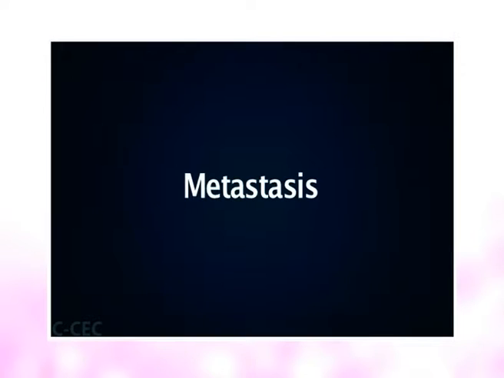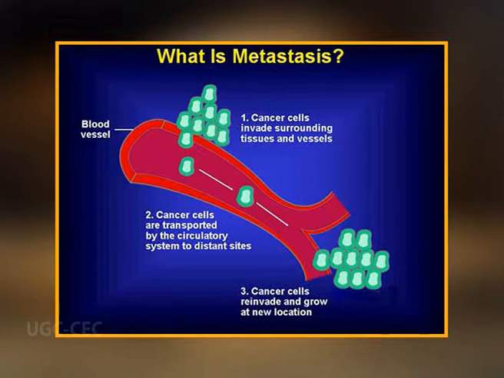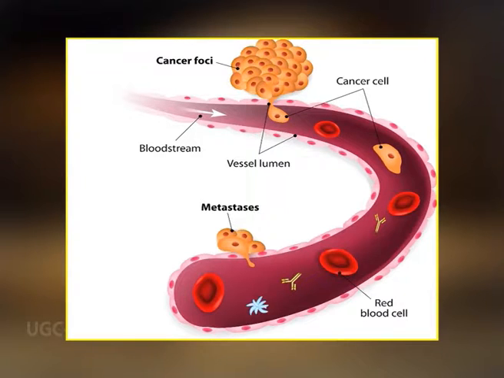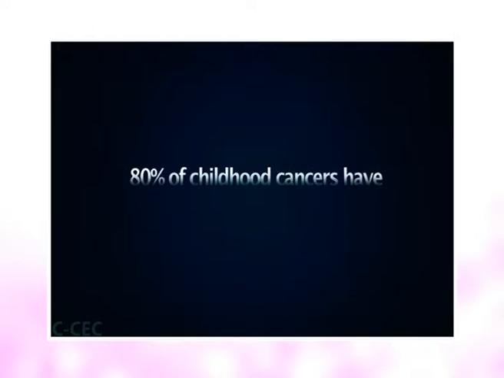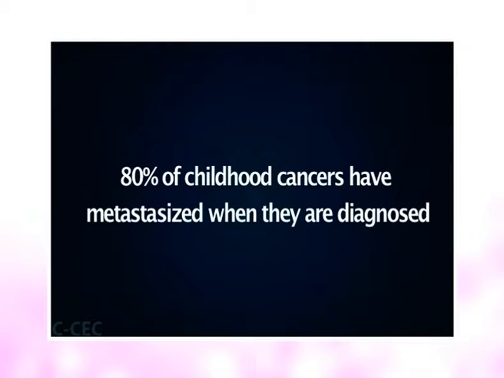Finally is metastasis. As cancer cells divide, they can invade surrounding tissue. They can also break away from the original tumor and enter the bloodstream or lymphatic system. If the cancer cells escape detection by the immune system, they can be carried by the blood and lymph to different parts of the body. This is how cancer can metastasize. Childhood cancers tend to metastasize earlier than adult cancers. About 80% of childhood cancers have metastasized when they are diagnosed.